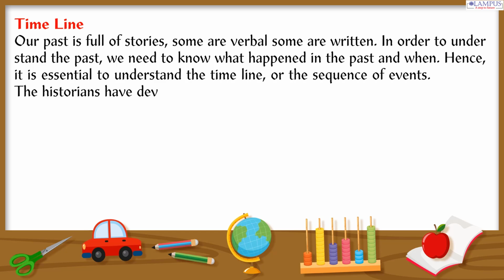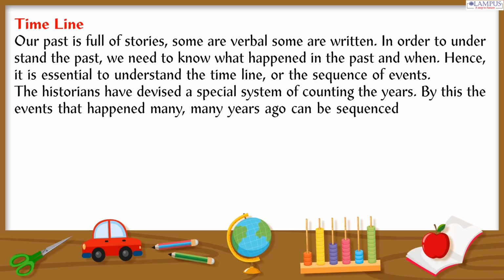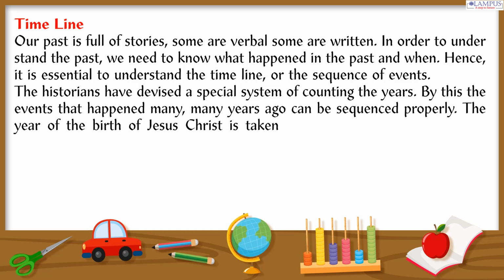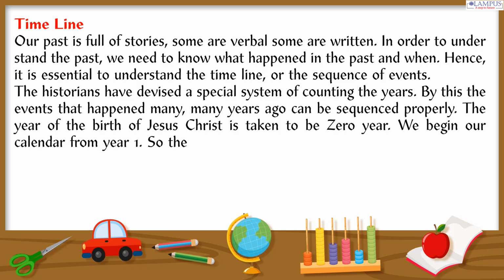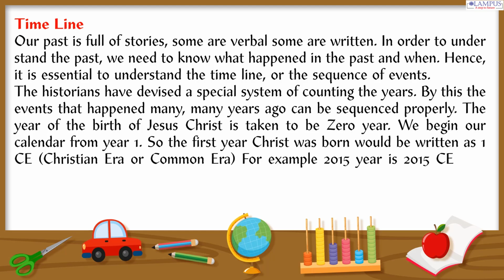The historians have devised a special system of counting the years. By this, the events that happened many years ago can be sequenced properly. The year of the birth of Jesus Christ is taken to be 0 year. We begin our calendar from year 1. So the first year after Christ was born would be written as 1 CE, Christian Era or Common Era. For example, 2015 is 2015 CE, 2015 years after Jesus' birth.